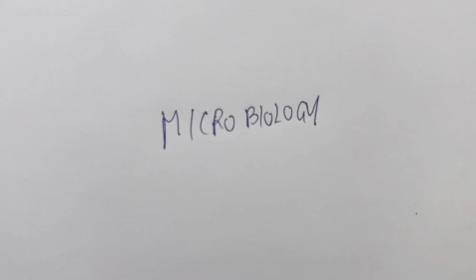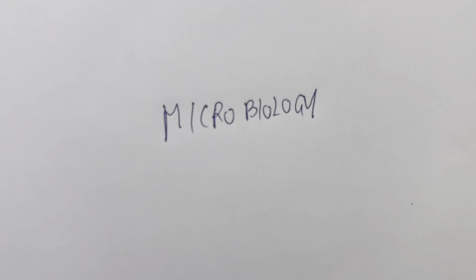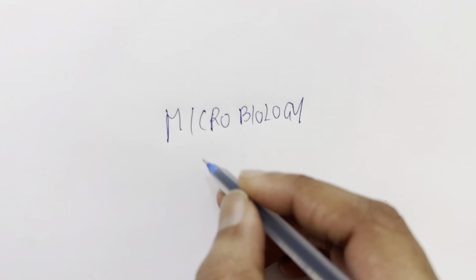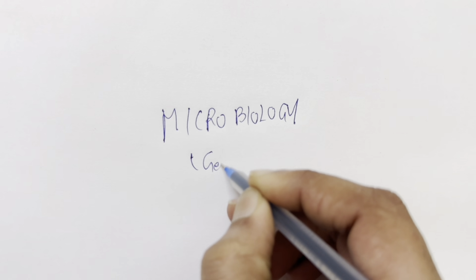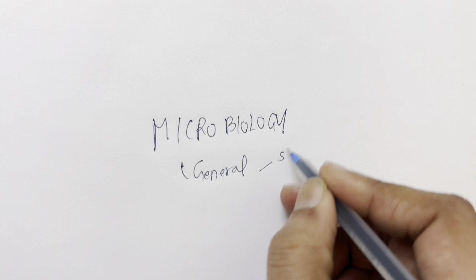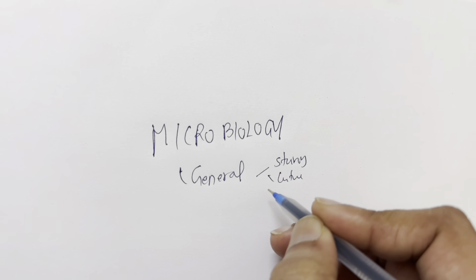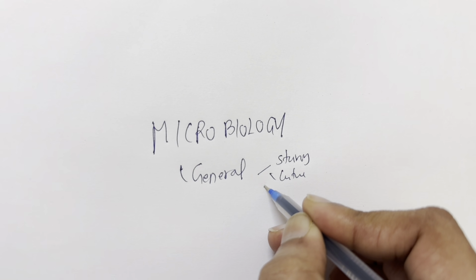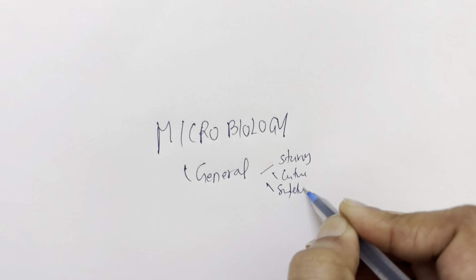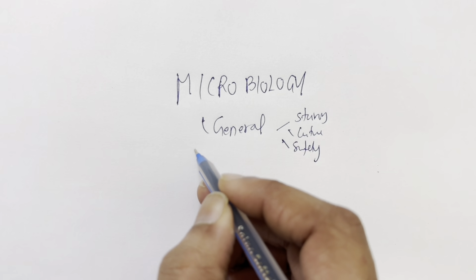So let's start with microbiology. The basic microbiology you need to know is general microbiology. General microbiology is where we cover staining of organisms, the culture of organisms, so the media in which the organisms grow, and then safety, all this stuff. We'll talk about general microbiology at the end.